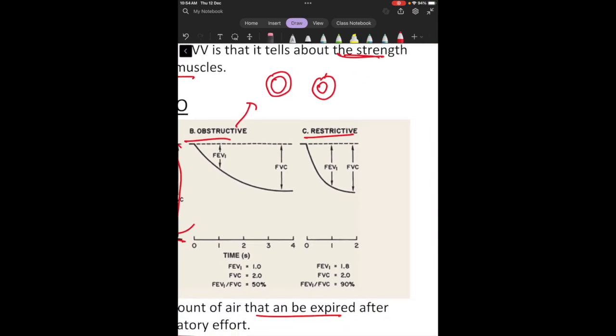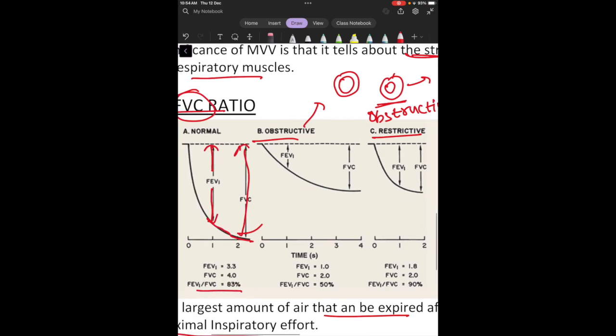For example, if this is the small lumen of a person having obstructive disease, that is why it is called obstructive disease, and if the person tries to expire, this lumen, which is already narrow, will become even more narrow. Air is not able to come out completely, and there is trapping of air in the lungs, because with each inspiratory effort the person takes in air, but some air is not able to go out because the airways are easily collapsible. That is why air is being trapped in the lungs.